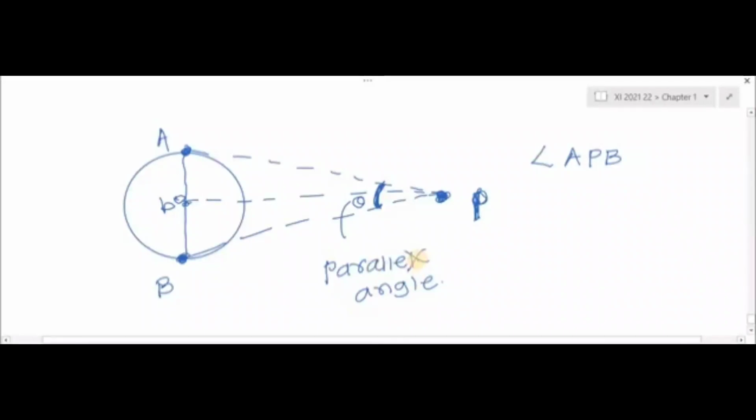As the planet is far away, that is, the distance of the planet from the earth is very large in comparison to AB. See, AB is the distance between two positions, OP is the distance of the planet from the earth. So here obviously OP is very much greater than AB. The distance of the planet from the earth is very much larger than the distance between any two locations on the earth from which we view that planet.